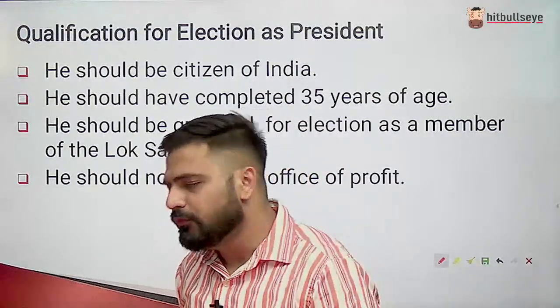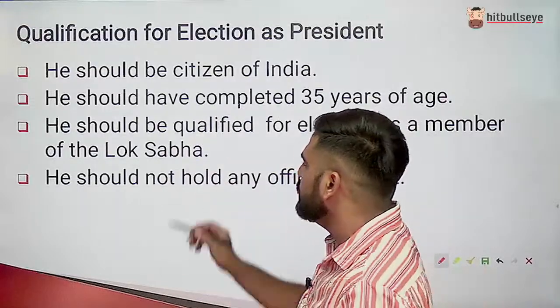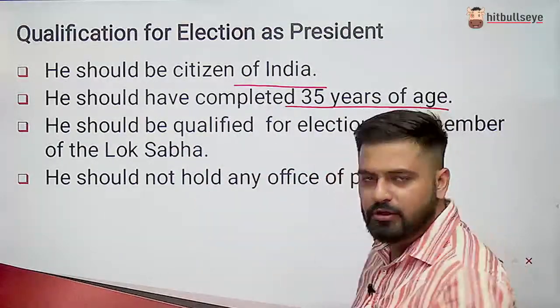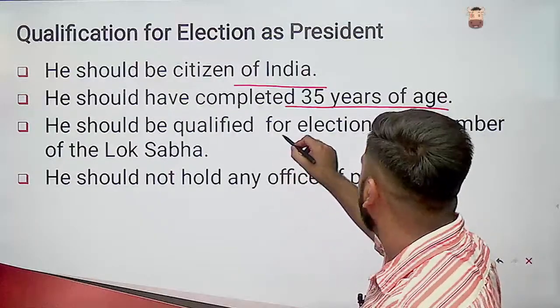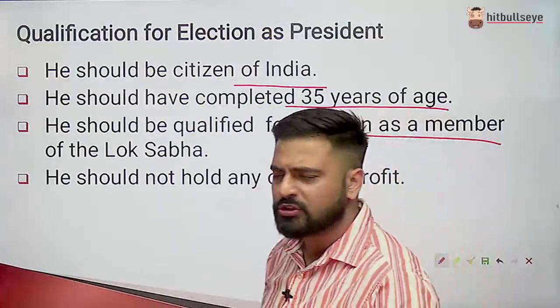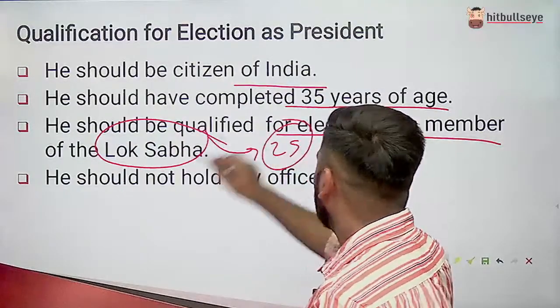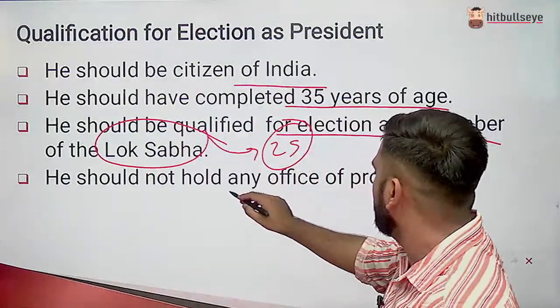Now there are qualifications for the office of president. He should be a citizen of India. He should have completed at least 35 years of age, and he should be qualified for election as a member of Lok Sabha. Otherwise, for the election of Lok Sabha, the minimum age required is 25, right? And he should not hold any office of profit.